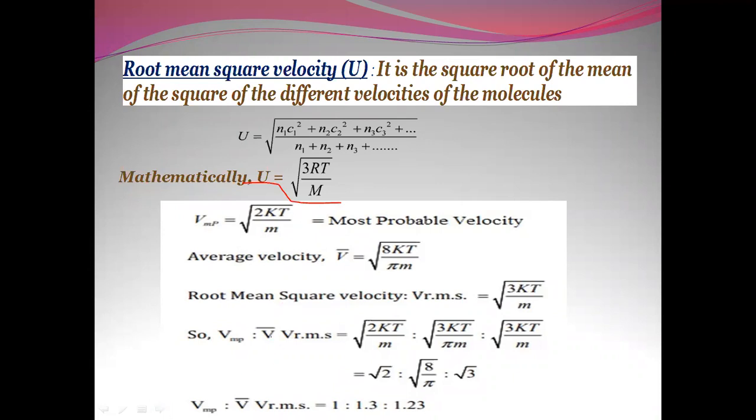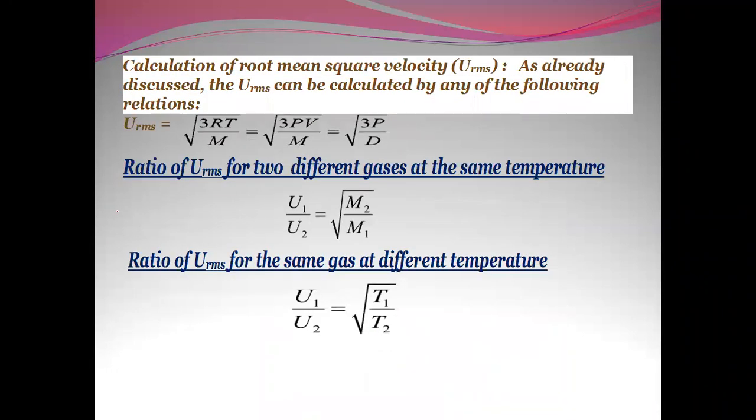So if I take the relationship of all these three, that is most probable velocity, average velocity, and root mean square velocity, I get a ratio of root 2 to root 8 by pi to root 3, or I can write the values as 1 is to 1.13 is to 1.22. So that is how we write the relationship between these three velocities.